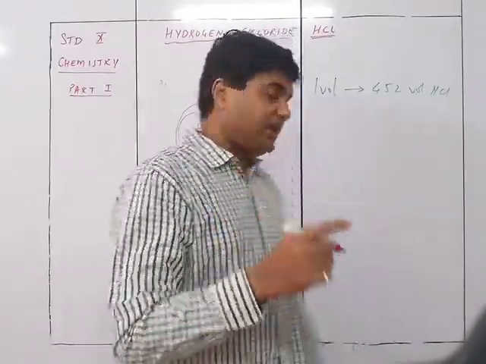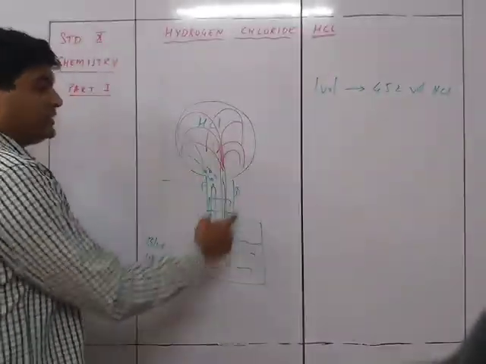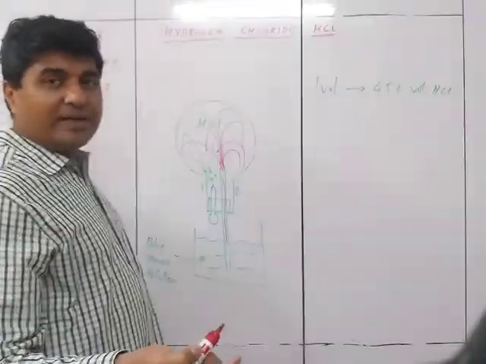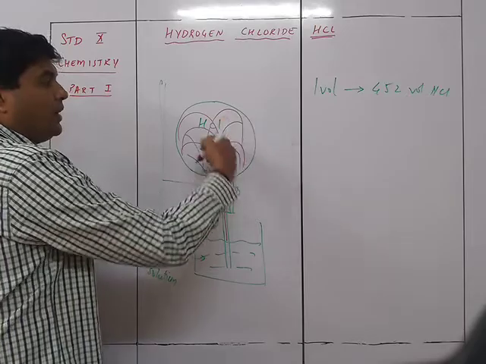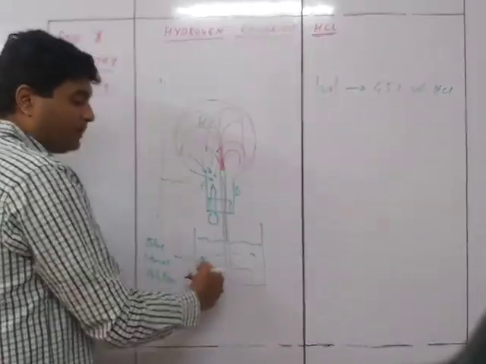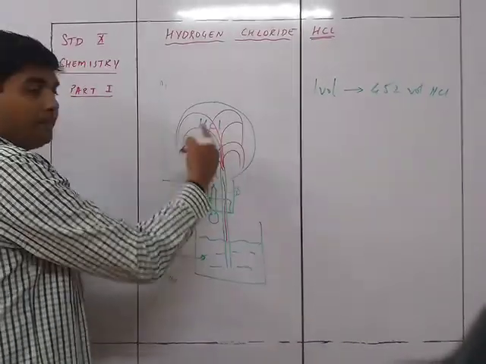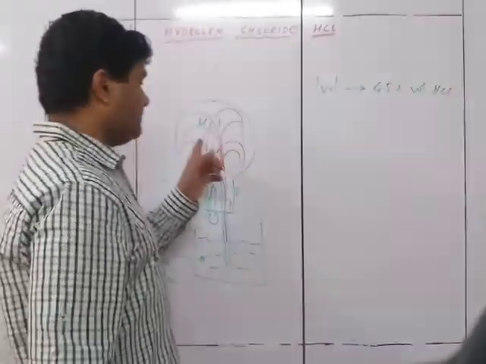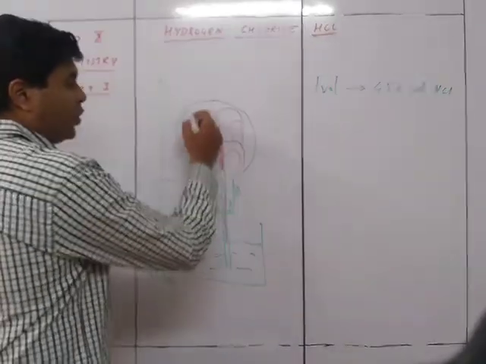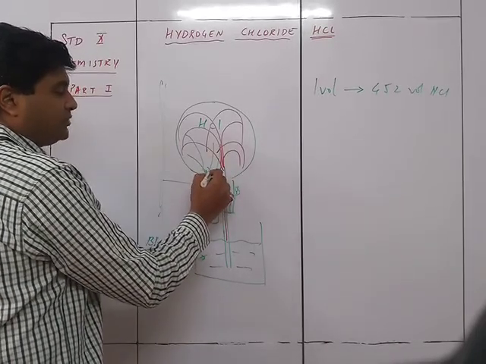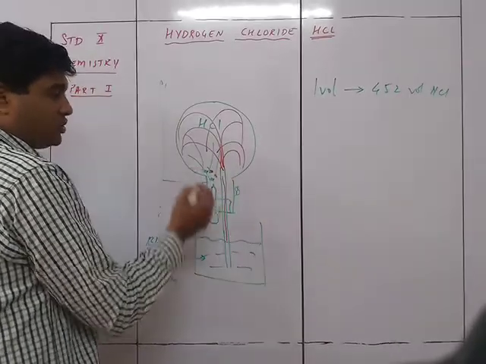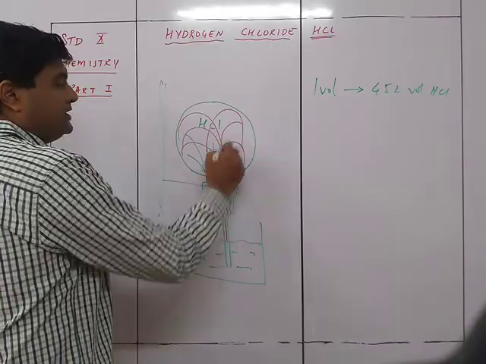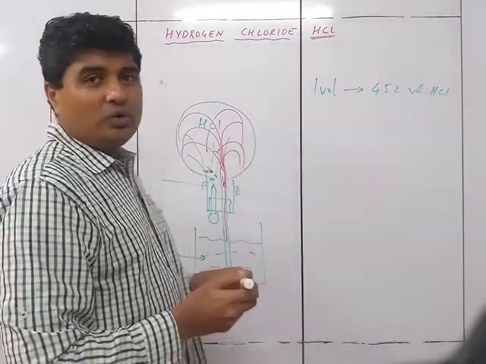The blue litmus turns red when it comes in contact with acid. So you will not get a blue colored fountain, but a pink or red colored fountain of the litmus solution, because of the low pressure created by the absorption of the HCl in this droplet. As it gets inside, it is going to turn red.